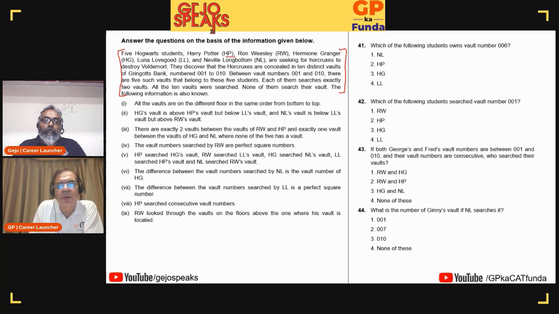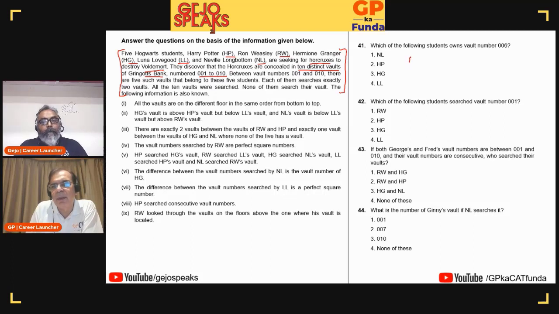5 Hogwarts students, what their name is doesn't matter to me, are seeking something. I don't know what that is because I have not read Harry Potter, to destroy Voldemort. They are wanting to find something to destroy Voldemort, concealed in 10 distinct vaults of a bank numbered 1 to 10. So now I have some idea.